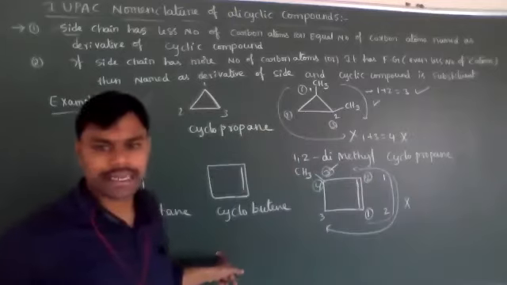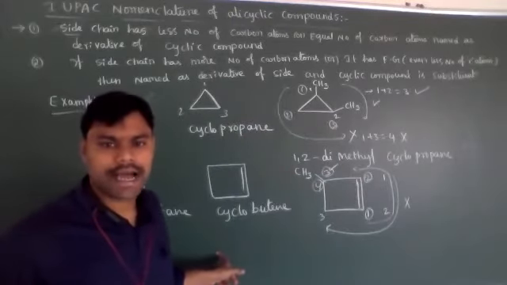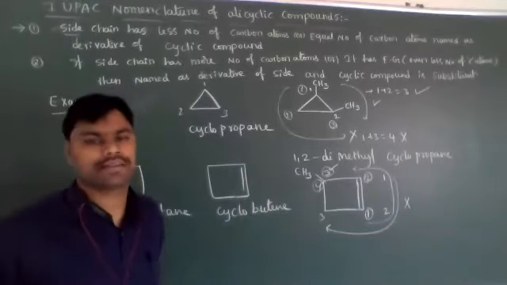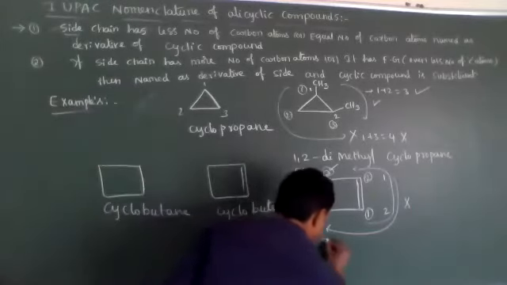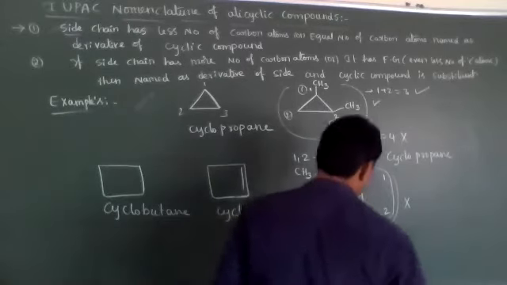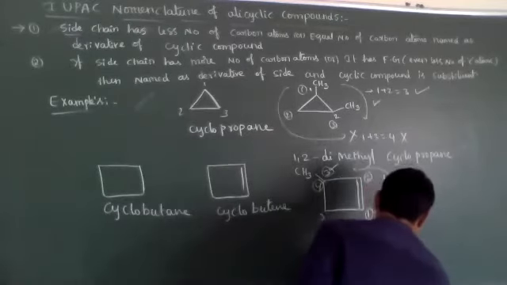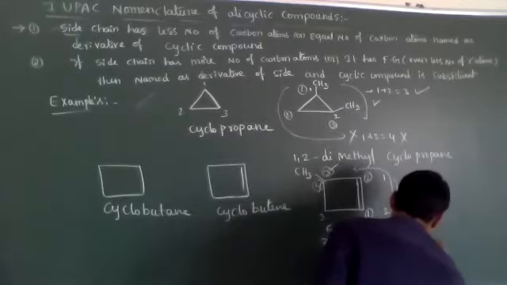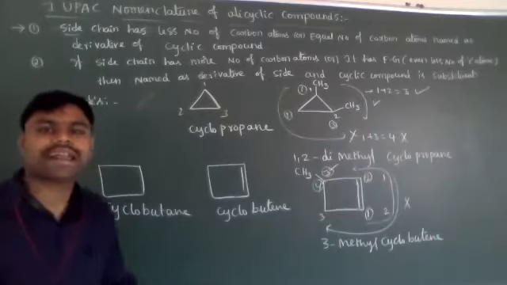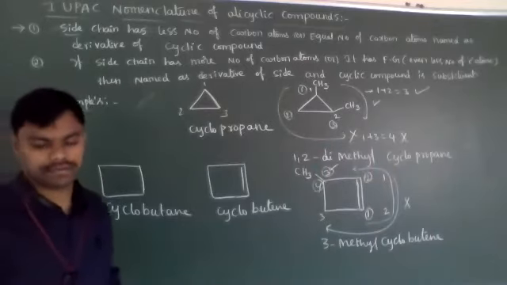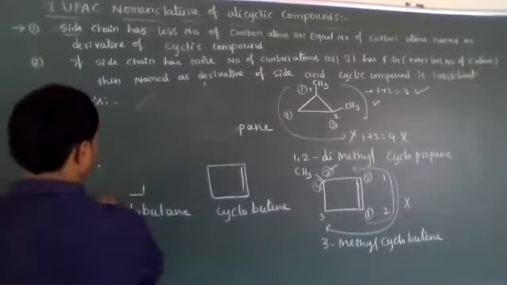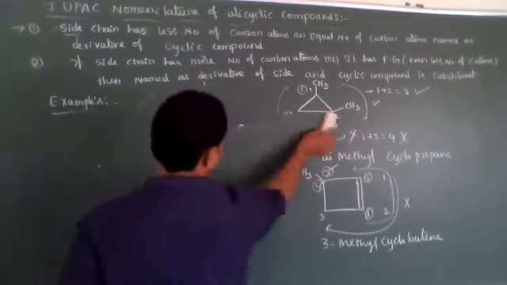Now its IUPAC nomenclature is 3-methylcyclobut-1-ene or 3-methylcyclobutene. Very good. 3-methylcyclobutene or cyclobut-1-ene is the correct name. Okay, students, now let's see some other examples.